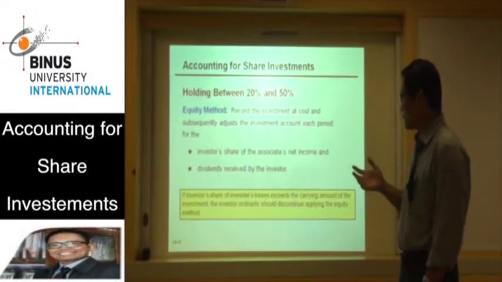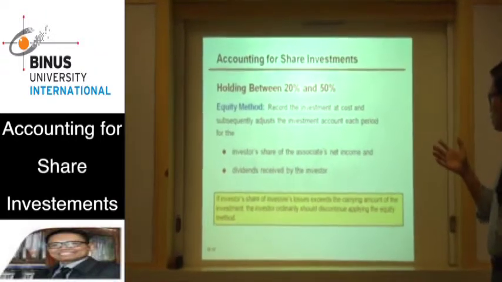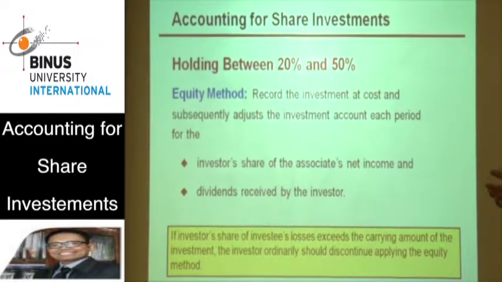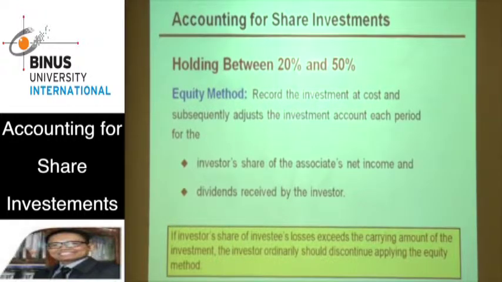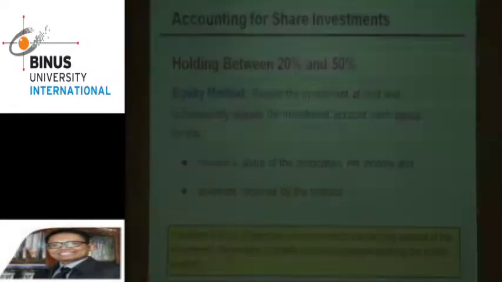Then we will receive 30,000 times 30%. So our company will receive a dividend of 9,000, taken from 30% times 30,000.